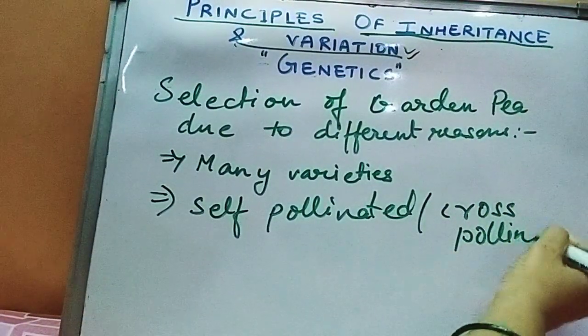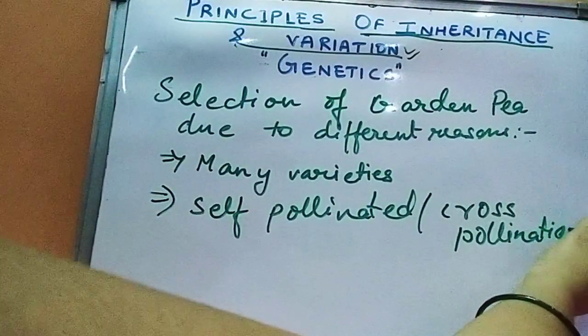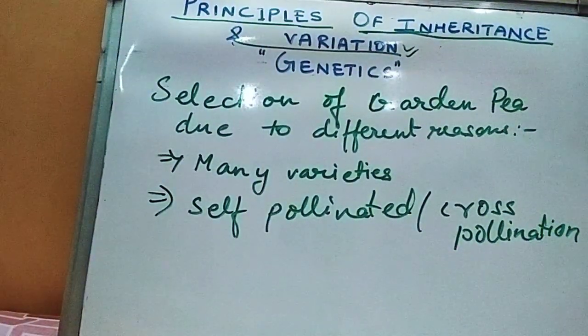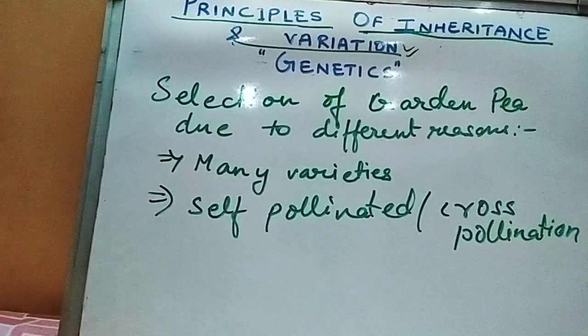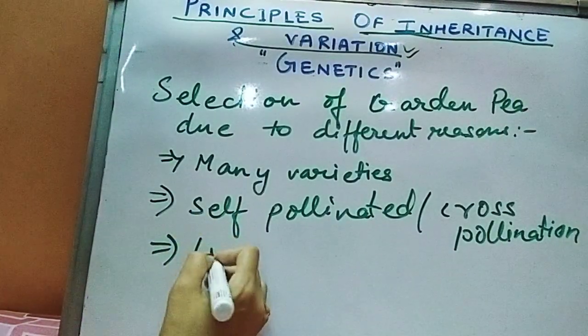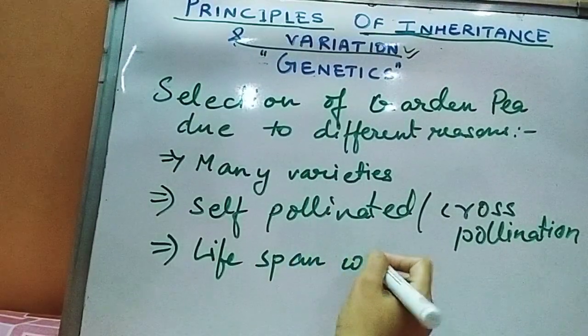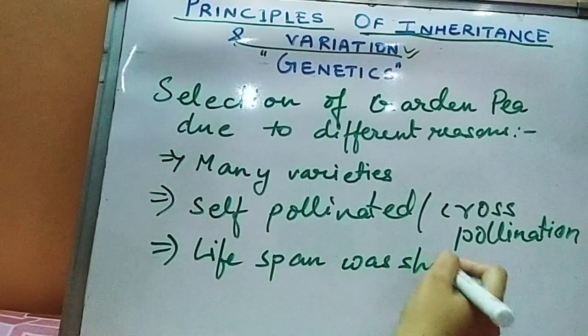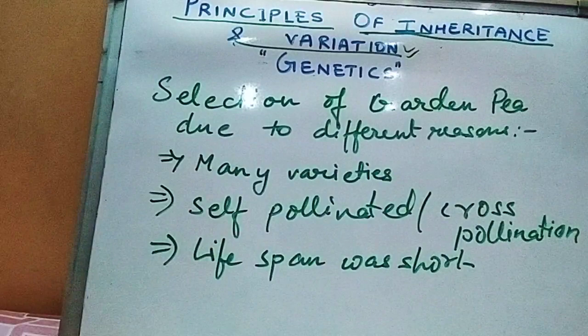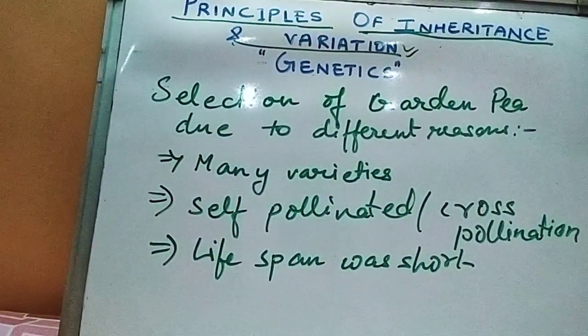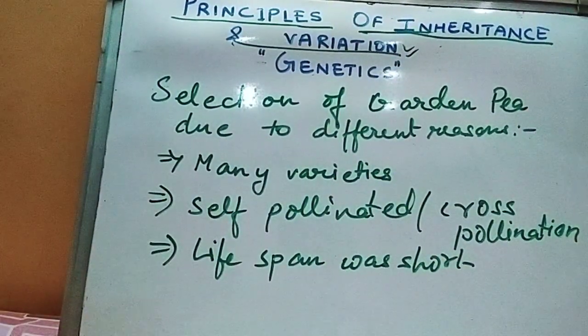So this is one of the very important reasons why Mendel selected garden pea. And the lifespan was very short, so many generations could be produced easily. That means many crosses could be done.